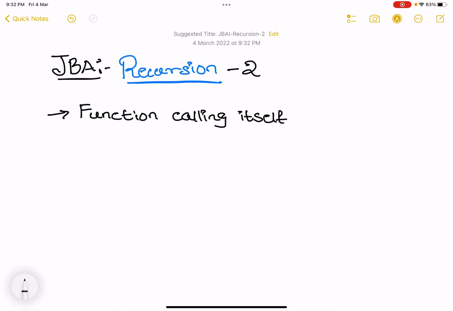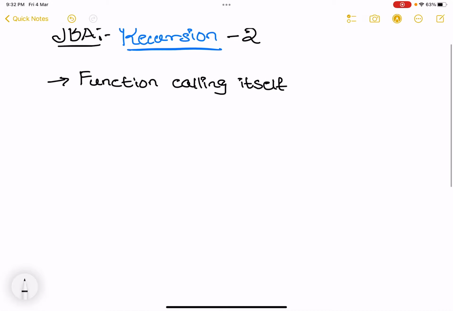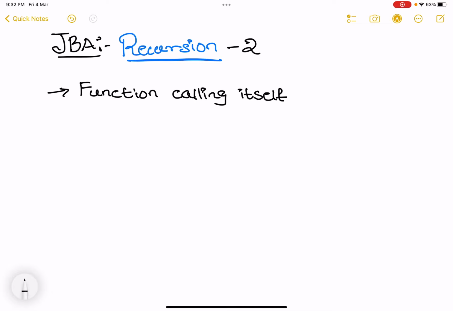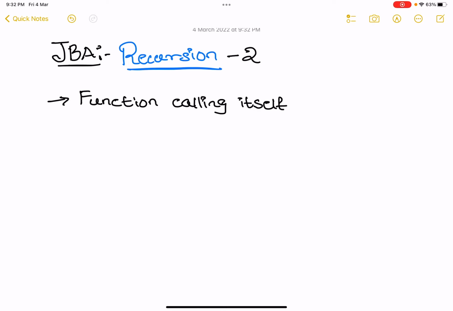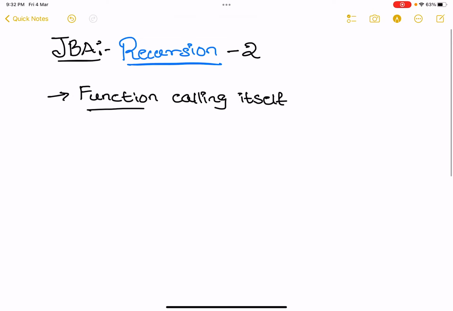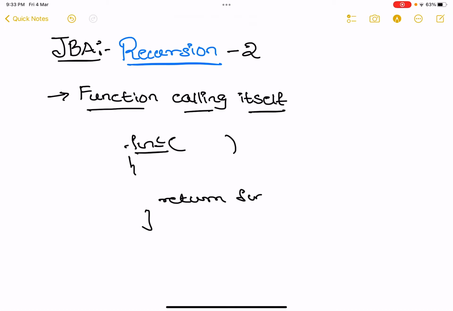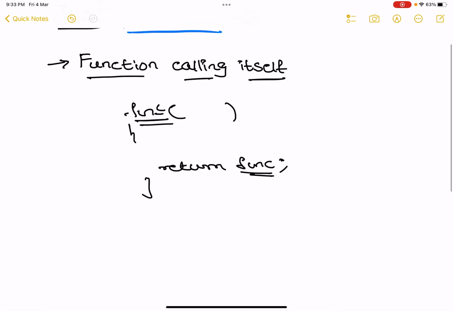So let's start. Today we'll talk about recursion again. This is a secret formula I didn't want to share with anyone, but let's go. As you already know, recursion is nothing but a function calling itself. If we have a function, this particular function will be called again by the same function using return. The same function is calling itself inside the function. This particular concept is called recursion.